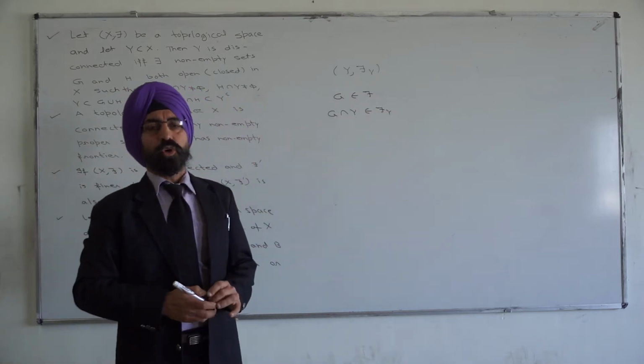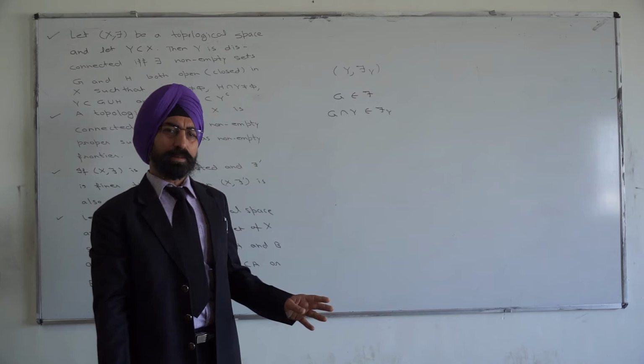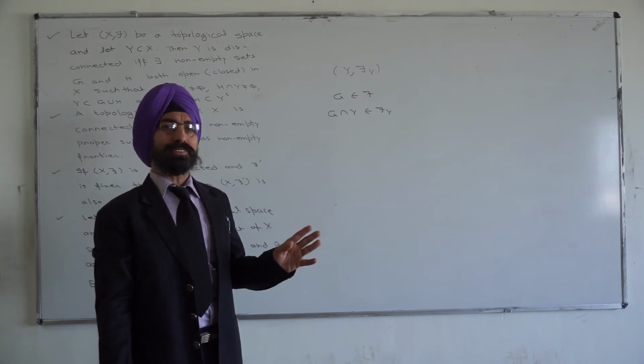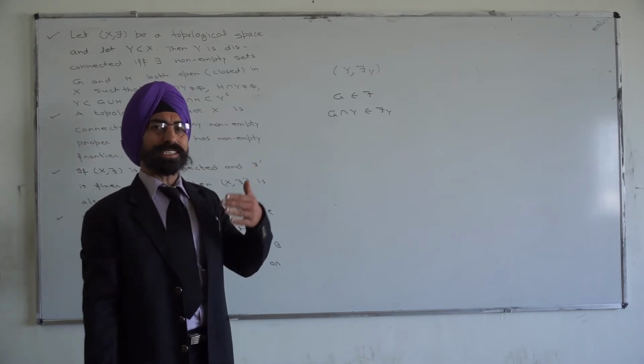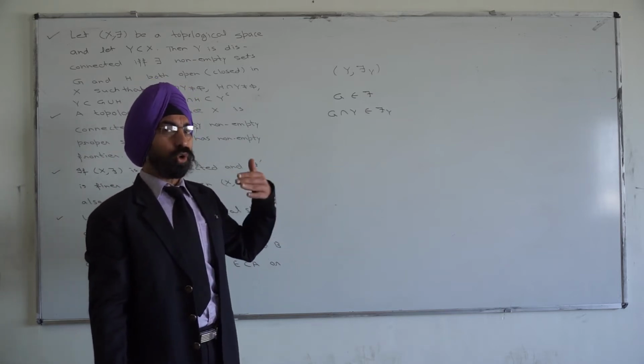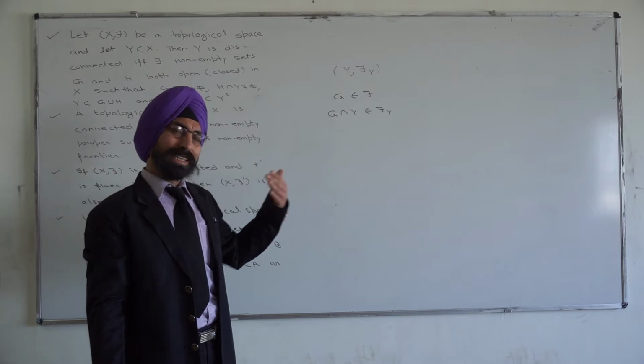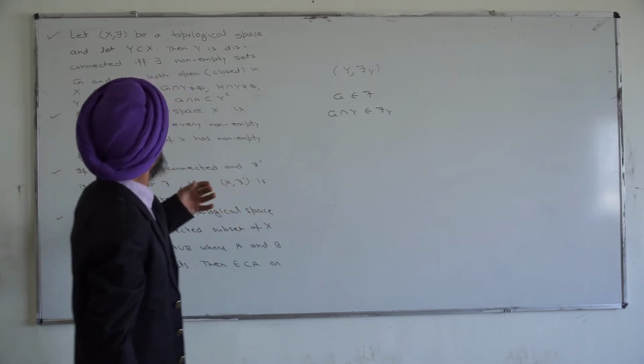That means open sets in tau_Y are Y intersected with some open set in tau. Similarly, closed sets in tau_Y are closed sets in tau intersected with Y.